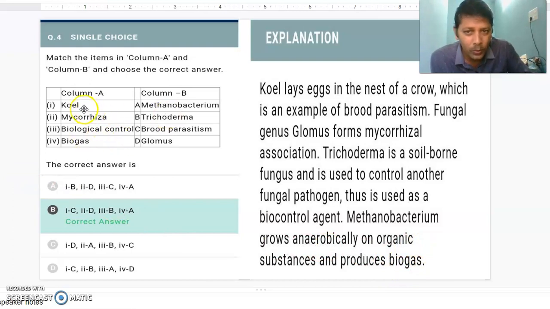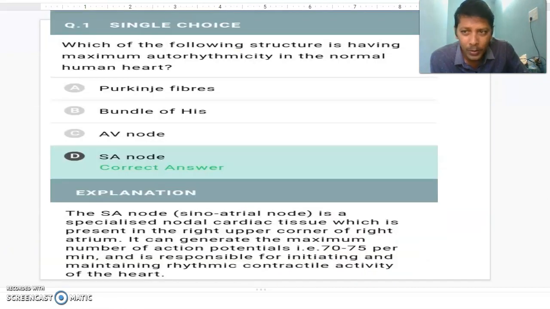That's the first one. Koel, brood parasitism; mycorrhizae, Glomus; and biological control, what are we using here? Trichoderma. And biogas: in biogas production, we are using Methanobacterium, which produces biogas. It consists of methane.